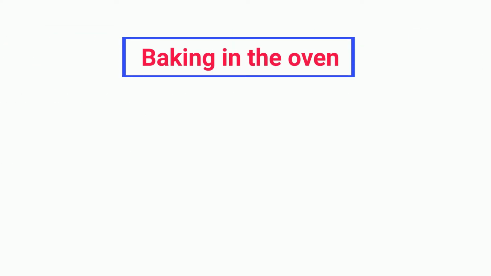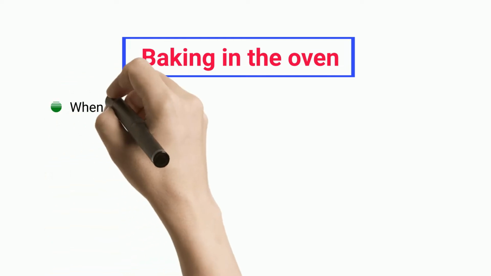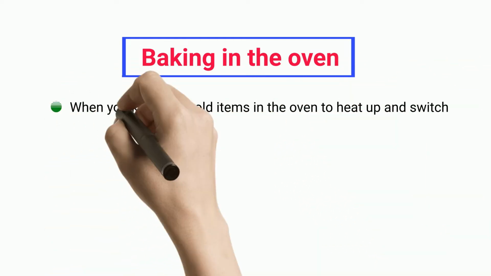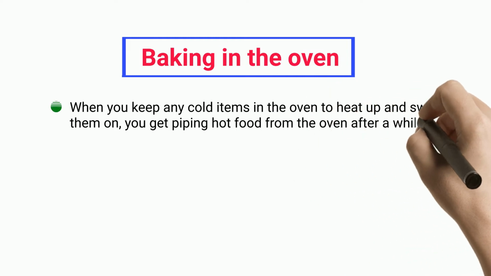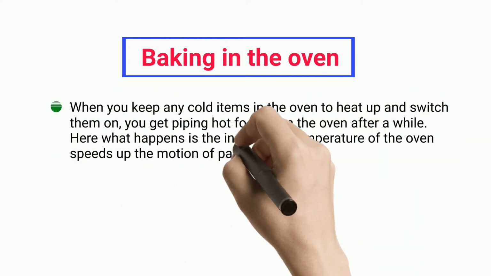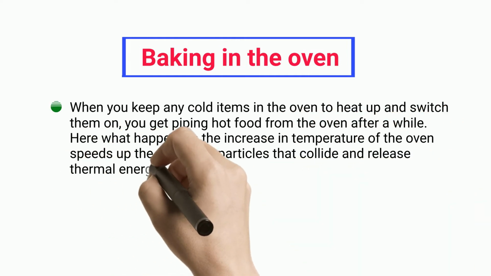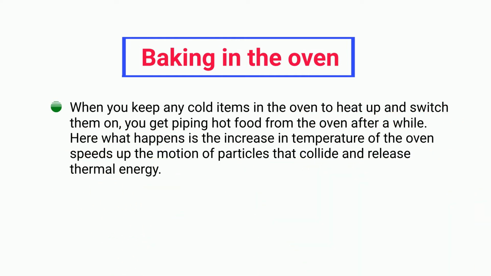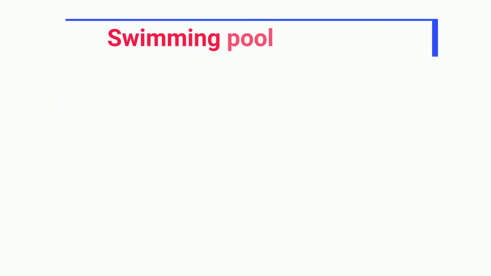Baking in the oven. When you keep any cold items in the oven to heat up and switch it on, you get piping hot food from the oven after a while. Here what happens is the increase in temperature of the oven speeds up the motion of particles that collide and release thermal energy.